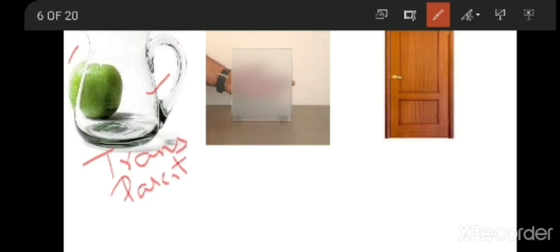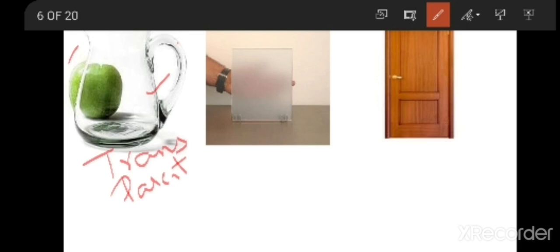And if you see the second one, here you have a piece of glass, and behind the piece of glass a man is placing his hand. Yes, you are able to see that there is something behind the glass piece, but you are unable to find out exactly what it is. So here you can see partially.